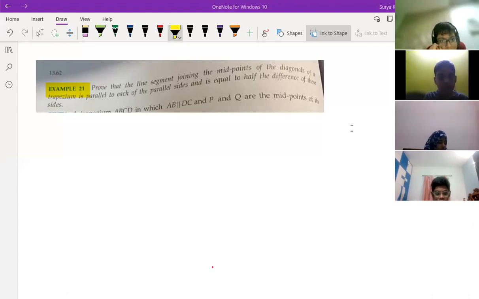Hania, which chapter are you feeling difficulty in? Sir, now none of the chapters are shown. Satvik, Sai Ritvik, which chapter are you feeling hard? Tell me. The surface area and volumes.